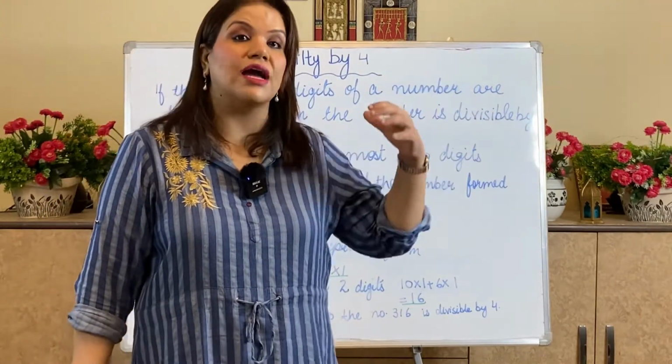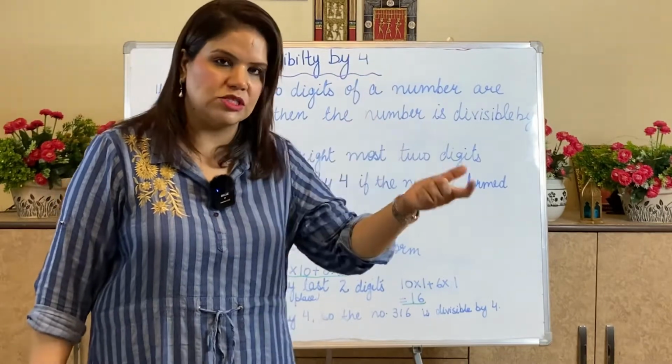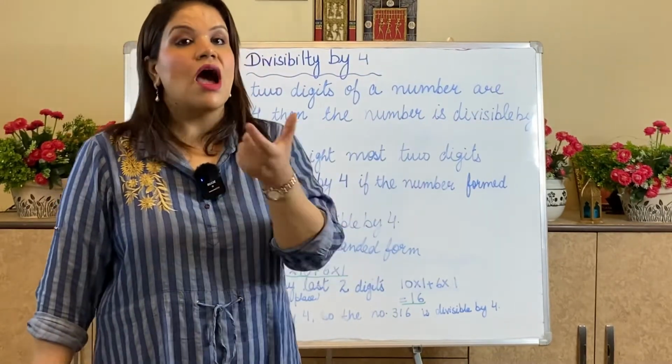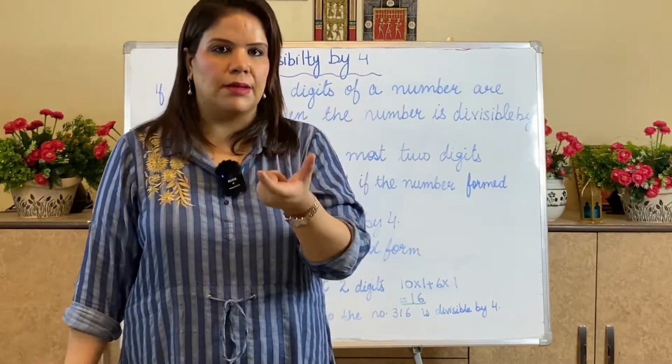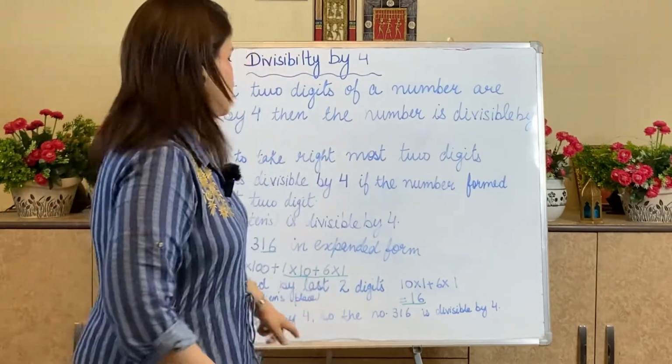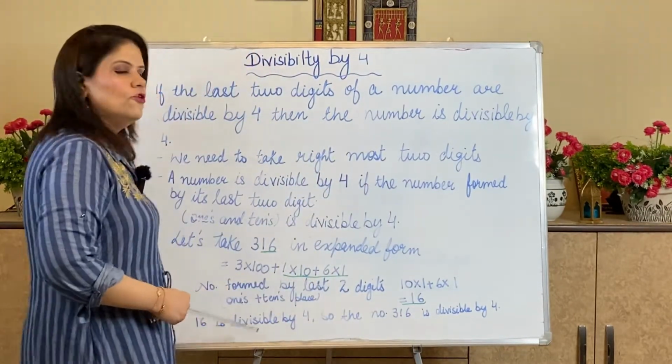I have taken the rightmost two digits, at the ones place and the tens place, and I am checking the number formed by them. If it is divisible by 4, then the number is divisible by 4.